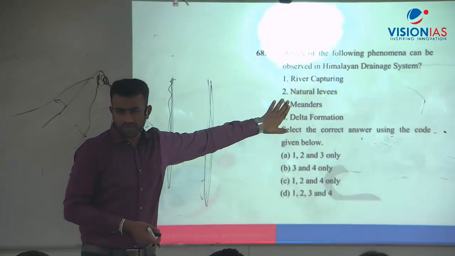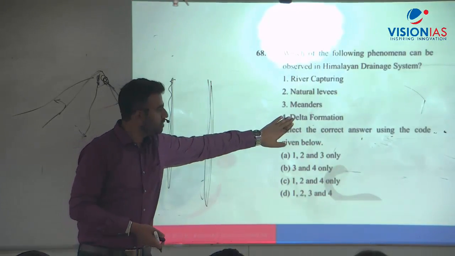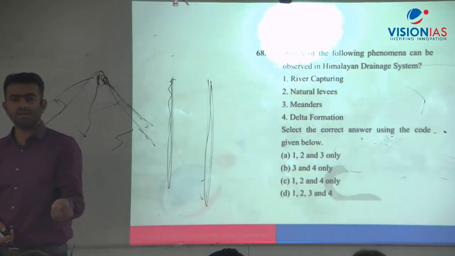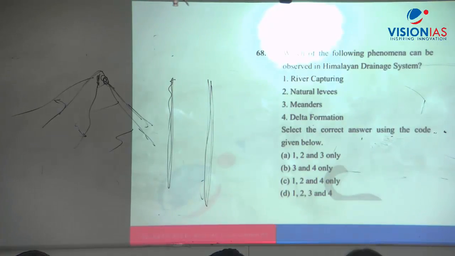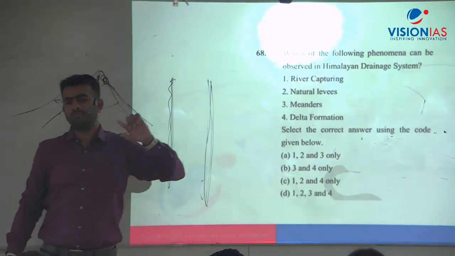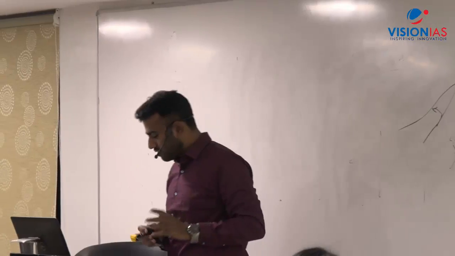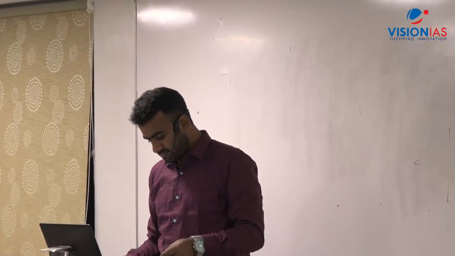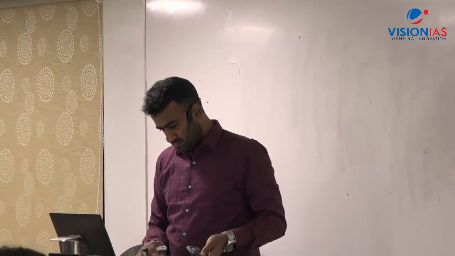Meander is both erosion and deposition. Okay, and delta formation also. These are the main characteristics of Himalayan rivers in the Ganga plains, the northern plains. Okay, this is river capturing in the case of mountains. All the four are characteristics of the Himalayan drainage system. So the answer is D.